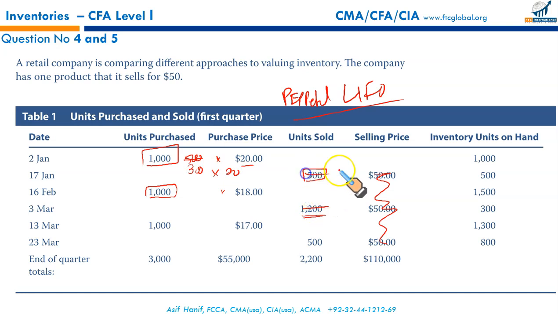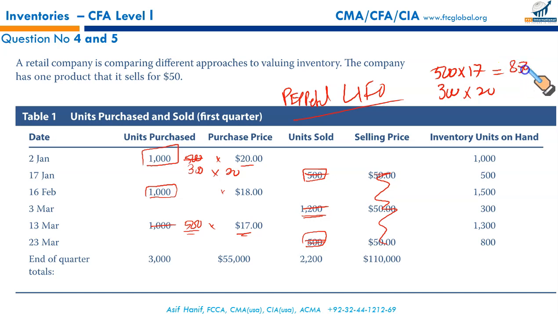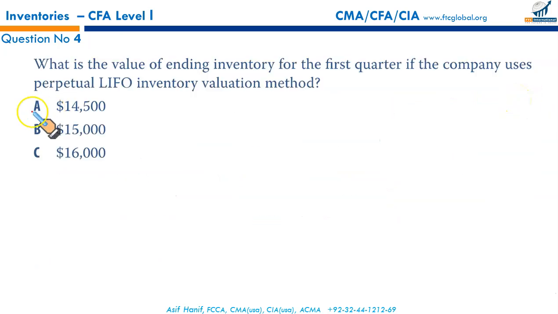Order fulfilled. Now, on 13 March, we bought 1000 units again, and then we sold 500 units. Since it's last in, first out, we are going to sell these 500 units from these 1000. They are sold. Order fulfilled. What is left with us now? 500 units at the rate of 17 and 300 units at the rate of 20. 500 at the rate of 17 gives you 8500 and 300 at the rate of 20 gives you 6000. So the total value under perpetual LIFO is going to be 14500.